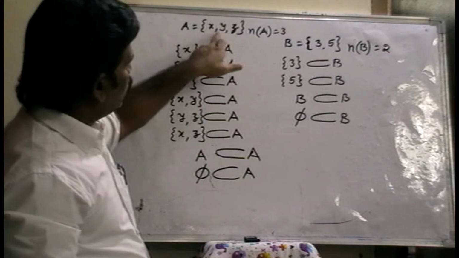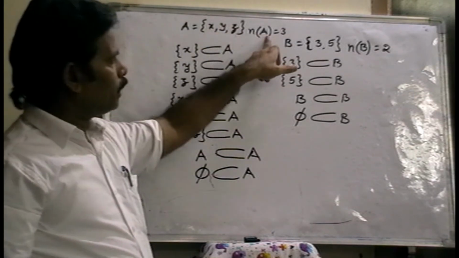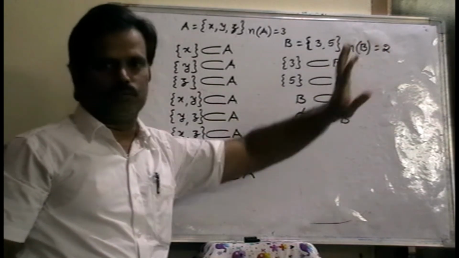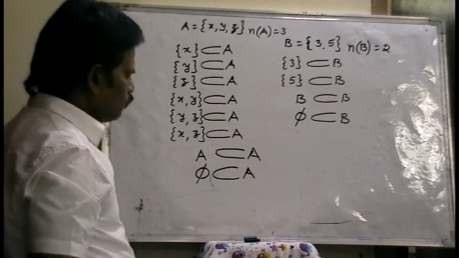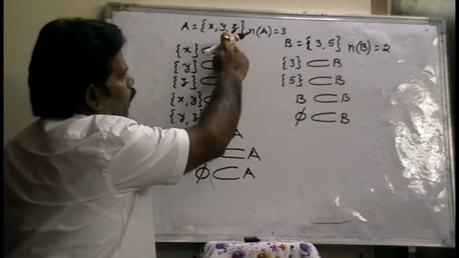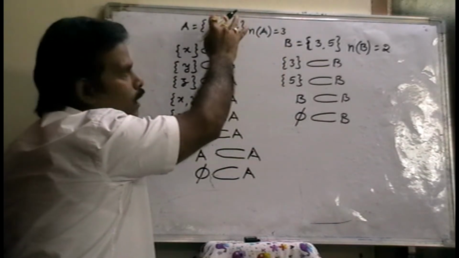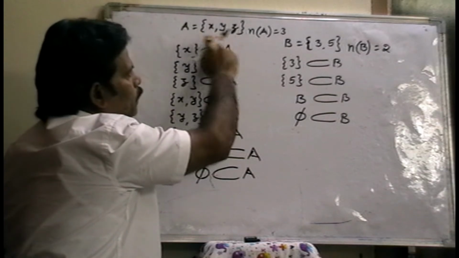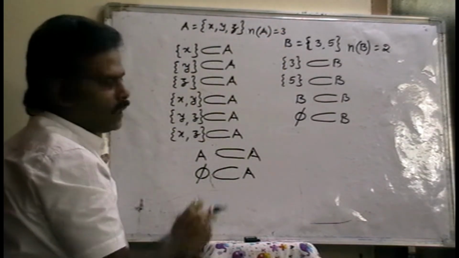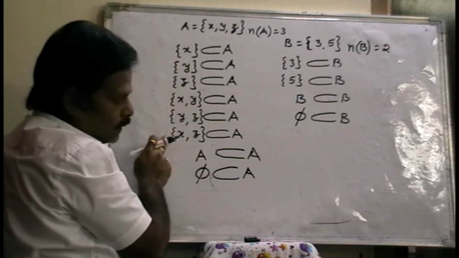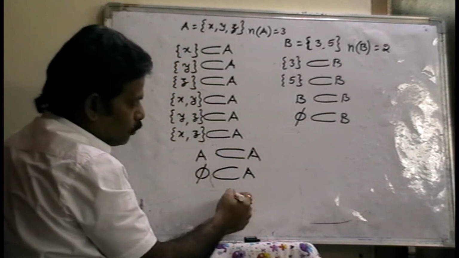So here 3 elements are there, so n of A is 3. Here 2 elements are there, so n of B is 2. Now, if a set consists of 3 elements, then how many subsets are there? 1, 2, 3, 4, 5, 6, 7, 8. 8 subsets are there.